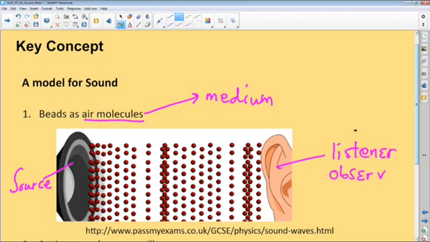What is very key is that you realize that these are the compressions, where the particles are at high pressure or closer together. This is a compression. And where particles are further apart is our refractions.